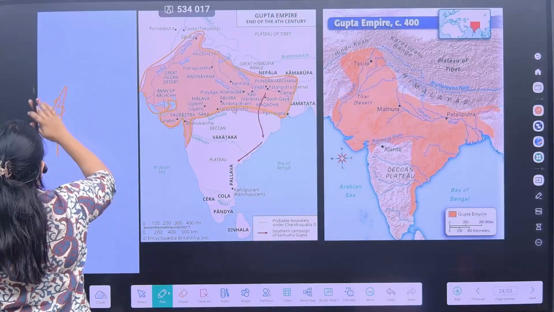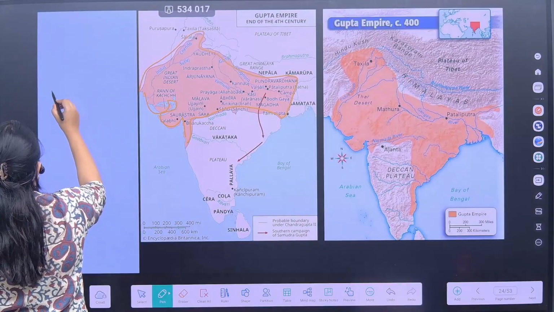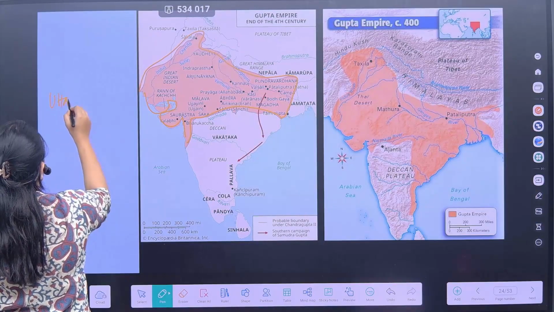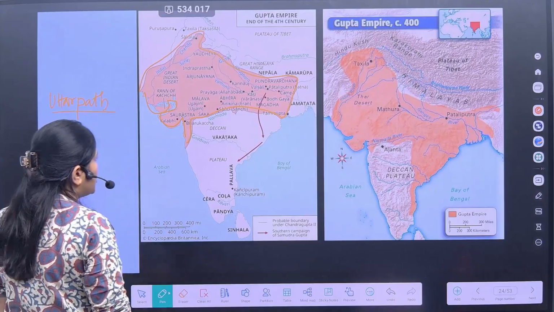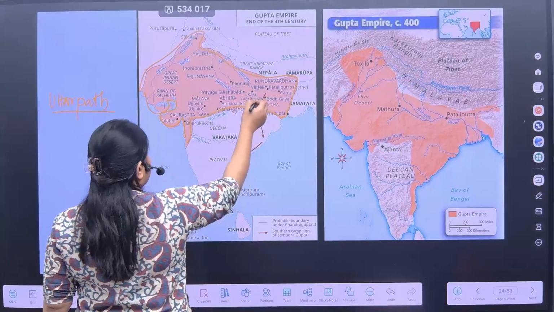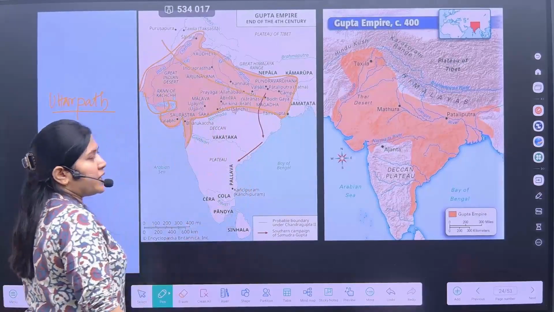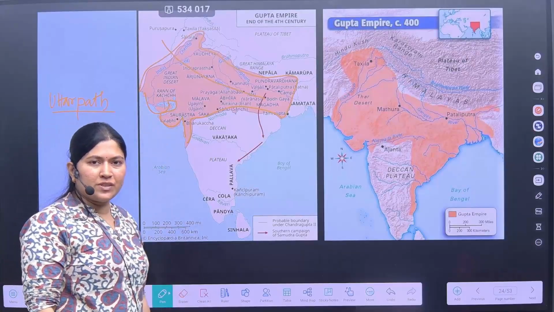The Uttarapatha connected Magadha to the Silk Route, right? Now, can you analyze why they concentrated upon the northwestern region?